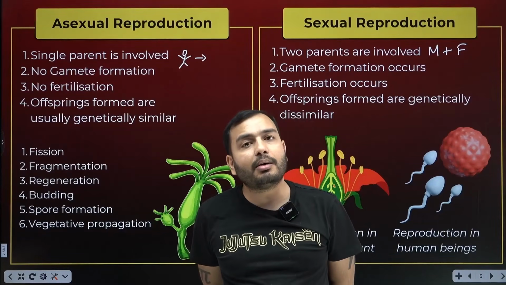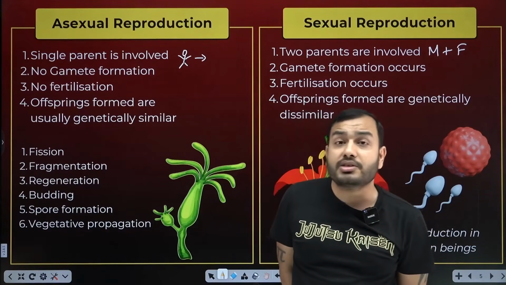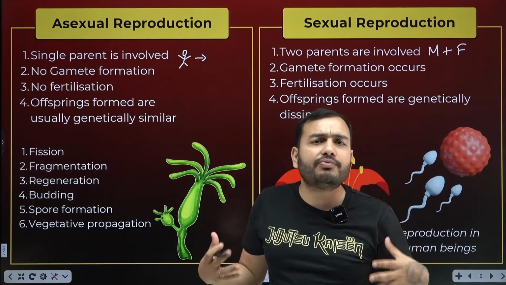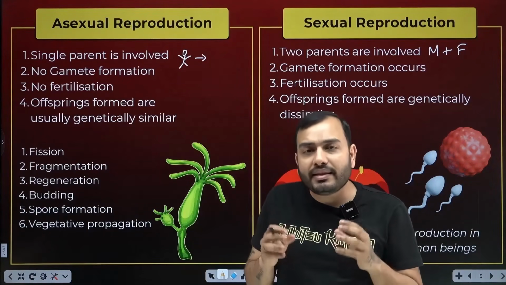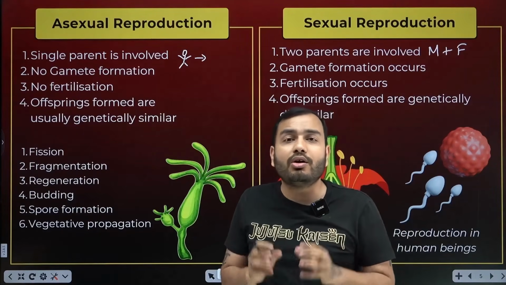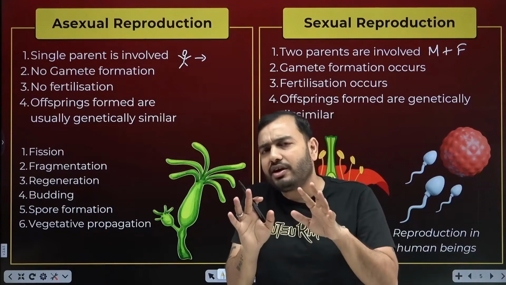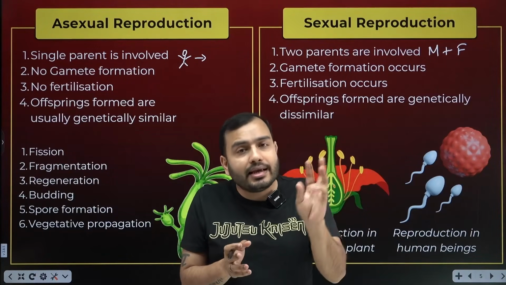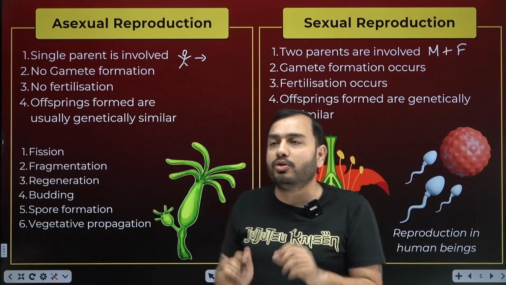Like we studied in the previous chapter, control and coordination, we studied our nerve cells. It had a head, it had a tail. Similarly, there are different kinds of cells in our body. The cells which cause reproduction are called sex cells. You must have heard of them: boys have sperm cells. What do girls have? Egg cells. What are these called? They are called gametes.